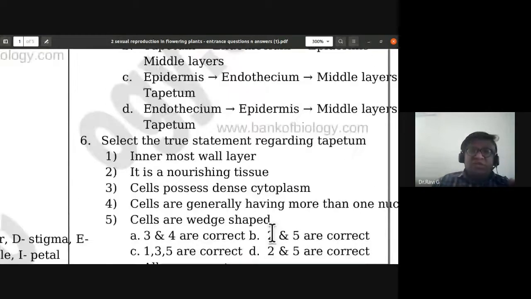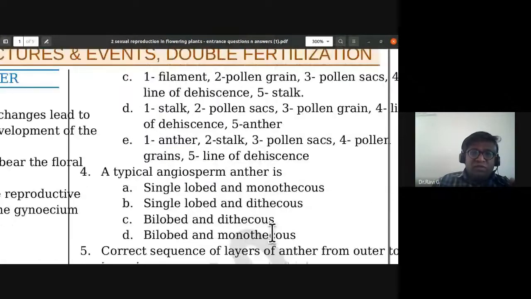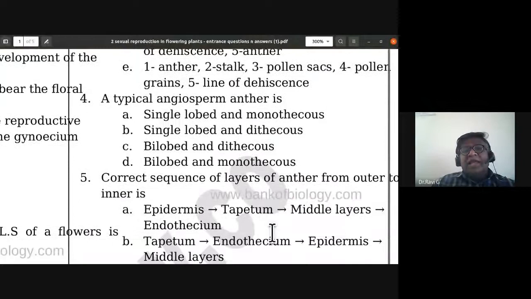The next set of questions. The fourth question: a typical angiosperm anther is single-lobed and monothecous, single-lobed and dithecous, or bilobed and dithecous. So the answer is bilobed and dithecous. A typical angiosperm anther is bilobed and dithecous. So that is the correct form of it.